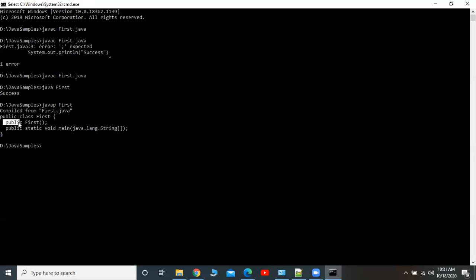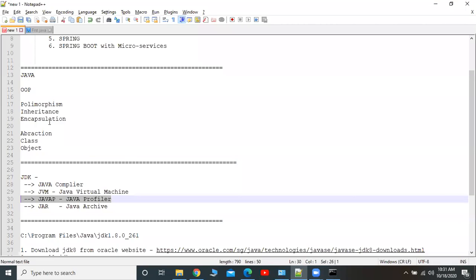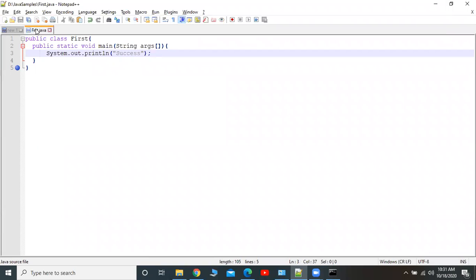Now you may have some confusion. What is this public first? This is called a constructor. This is very, very important. Most people, even real-time employees, have some confusion here. I did not provide any constructor inside my class, but a constructor is there as part of that class file. How? This is very important, and people will ask it in interviews. How this constructor comes into the picture during compilation, we will see later, one by one.